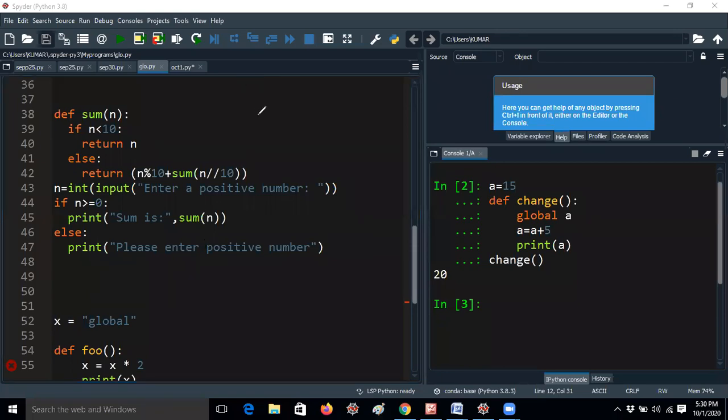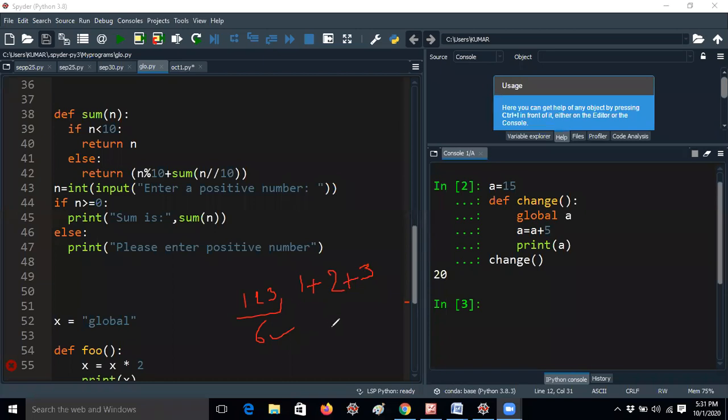So yesterday I gave an assignment: finding the sum of individual digits of a given integer. For example, if you give 123, then we will get the value 6, because the sum of individual digits is 1 plus 2 plus 3. This is a very important program from an interview point of view, guys. So 123 gives 6, and if you give 100, then 1 is the answer.